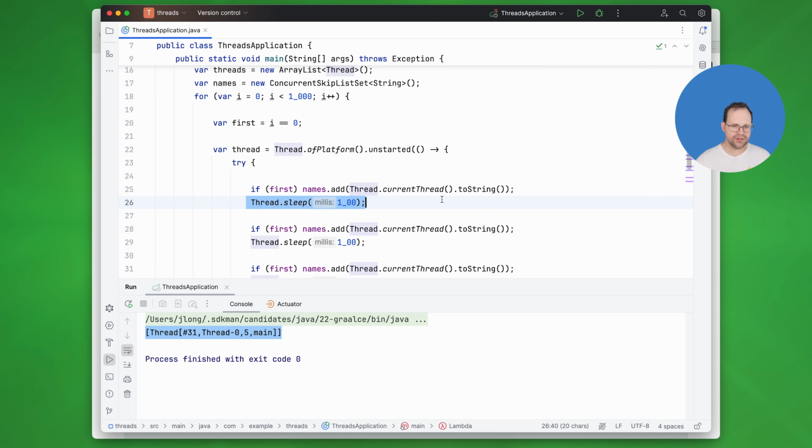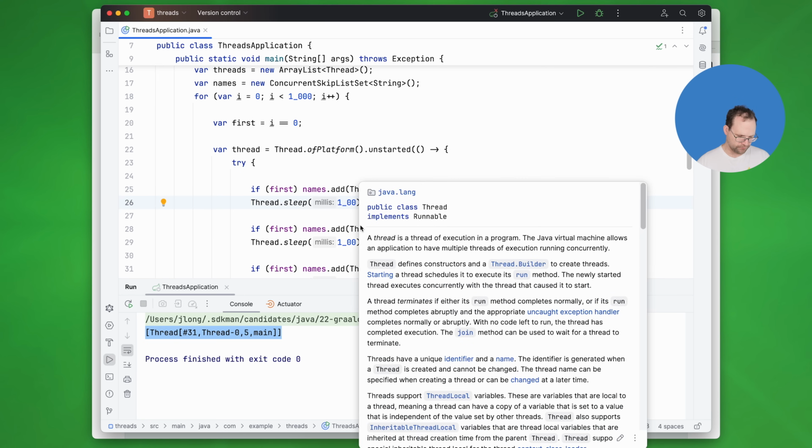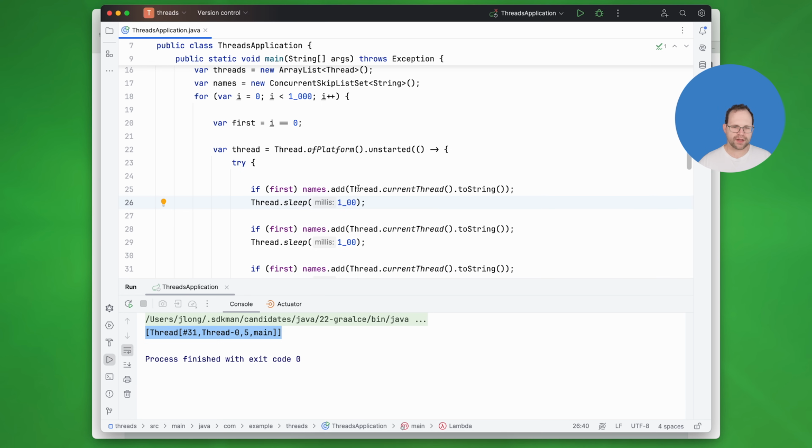What that means is that I started on line 25, I noted the current thread's name. Now on all the threads, not just the first one, I'm sleeping. So I've got 1,000 threads and they all need to sleep, which means that the runtime needs to schedule time on the CPU for all of them to sleep as quickly as possible. Now of course I've got a bunch of cores and a pretty healthy machine, but still this is wasteful, right? I'm wasting 100 milliseconds 1,000 times. That's just a waste. Thank goodness I have more than enough cores to make it negligible.